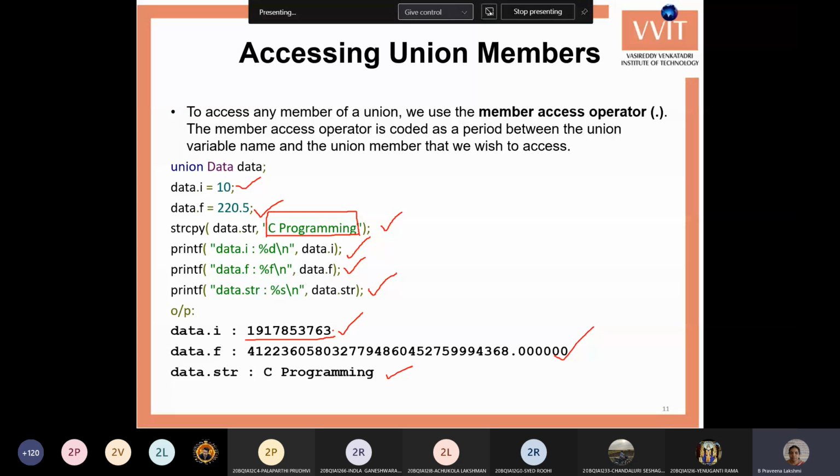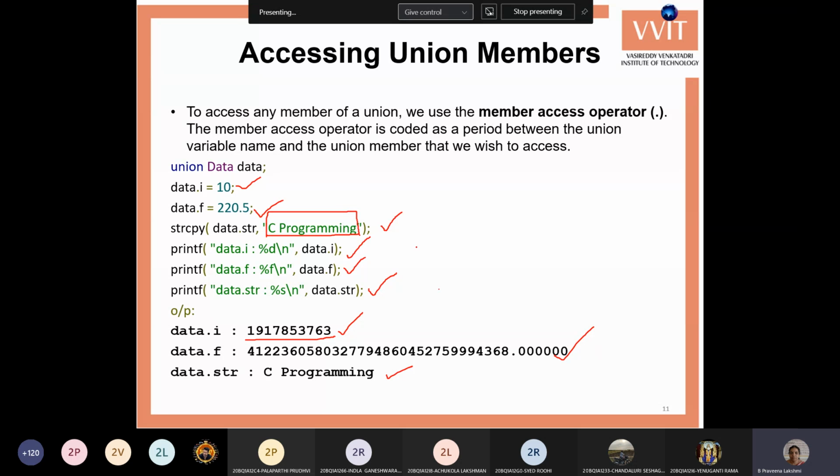It is just trying to convert it into an int, but you will get some garbage value. You don't try to calculate it. Just assume that it has a garbage value. Float also gives a garbage value, since it is trying to show that value as a float. So you will get some different values like this.